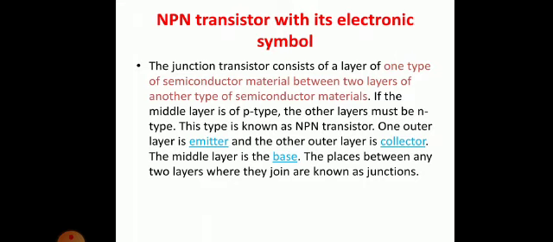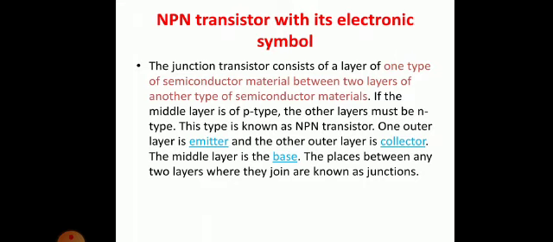Now, this is the transistor with one type of semiconductor material between two layers of another type of semiconductor material. Clear? That we already saw in the previous slide: if the middle layer is of P type, that is positive type, and the other two layers on both sides of the P type are N type, this will be known as an NPN transistor. Here one will work as emitter, one will work as collector, and one will work as base.